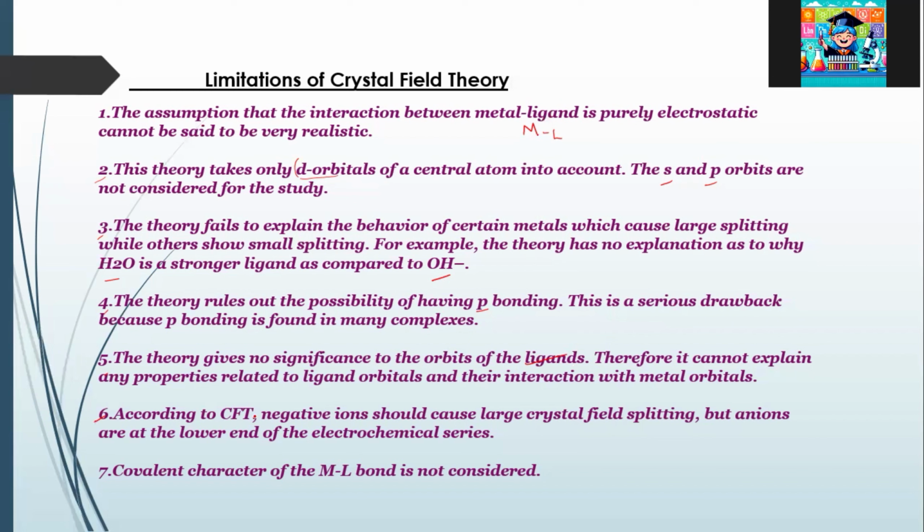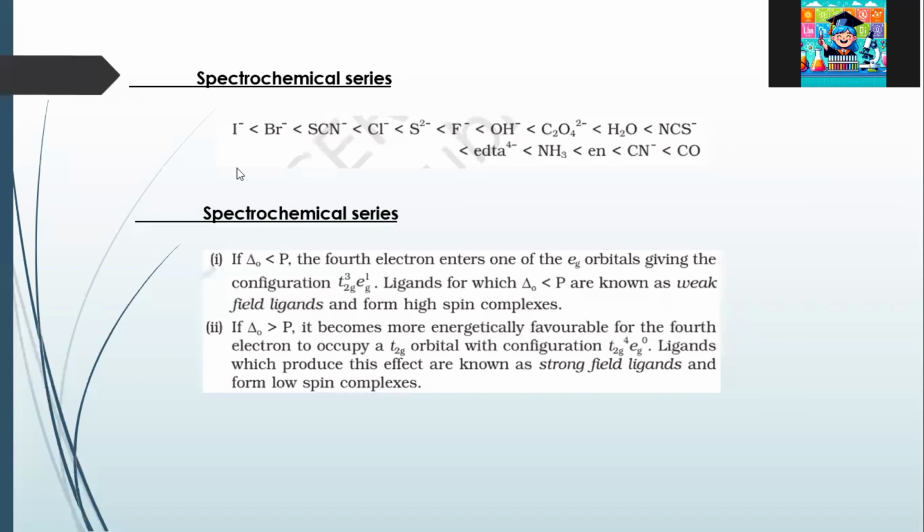The sixth point is that according to crystal field theory, negative ions should cause large crystal field splitting, but anions are at the low end of the spectrochemical series. So we have seen the series, right? Do you remember it? This is the series.